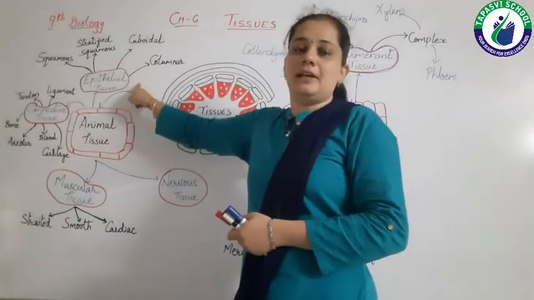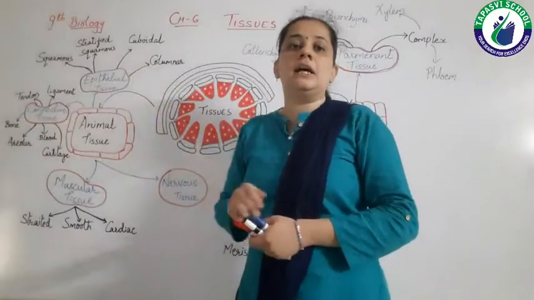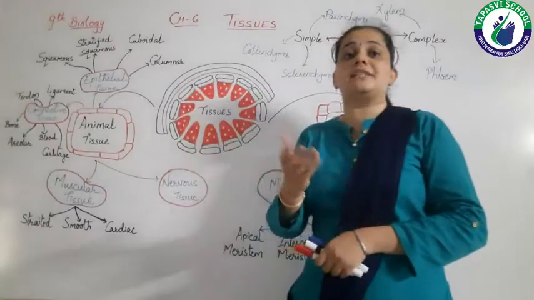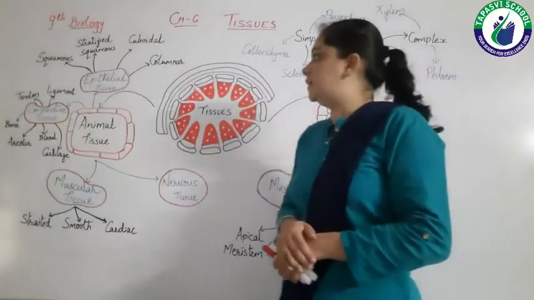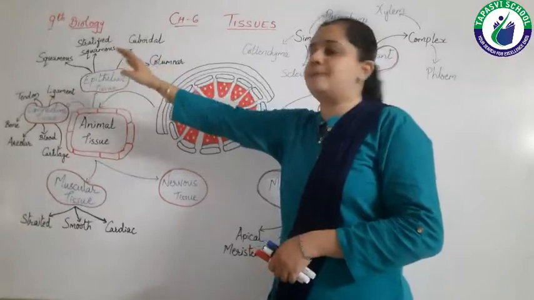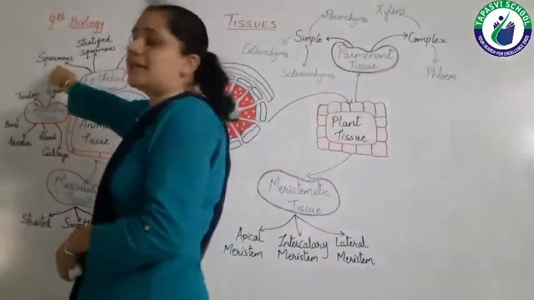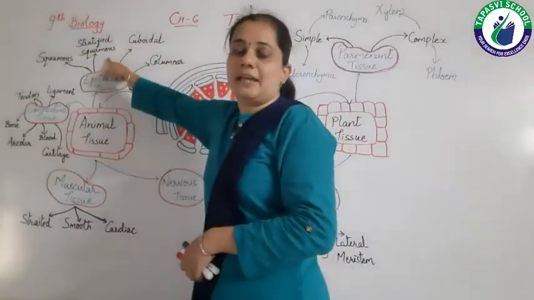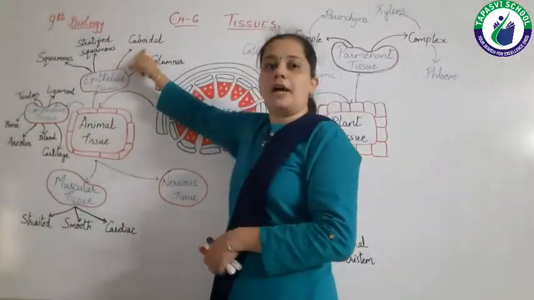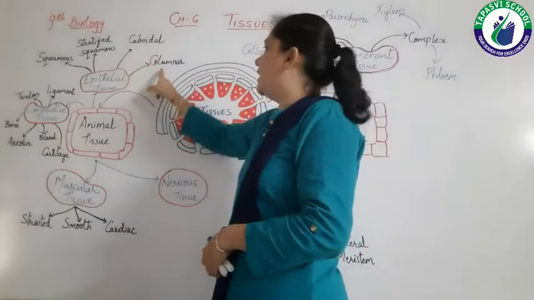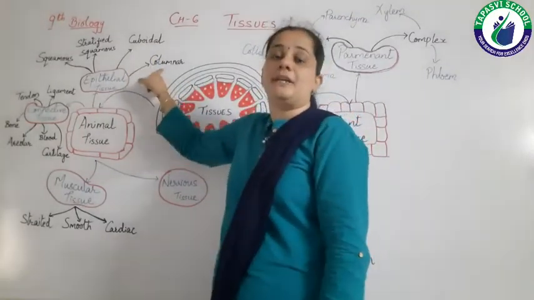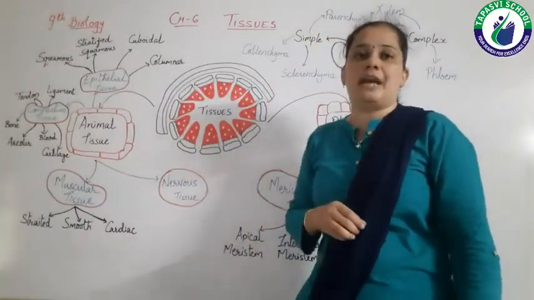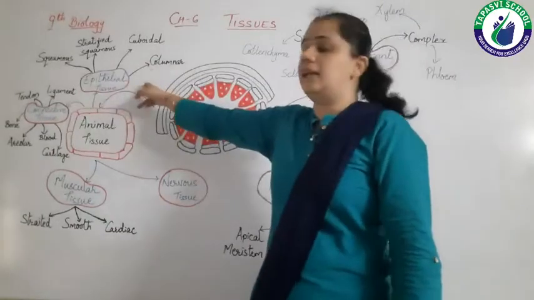Epithelial tissue means the first or outer layer of our body, that is, we can say skin. In epithelial tissue there are four types: squamous epithelial tissue, stratified squamous epithelial tissue, cuboidal epithelial tissue and the last one is columnar epithelial tissue.